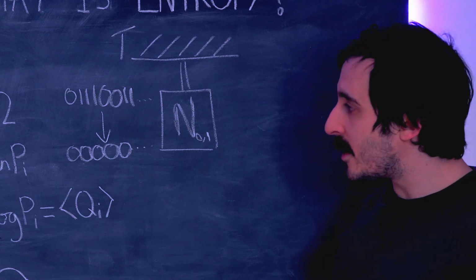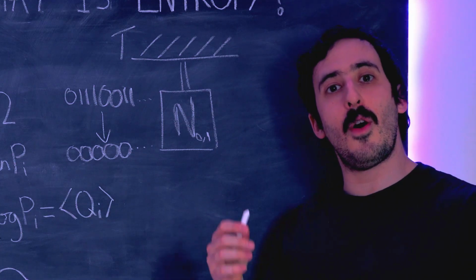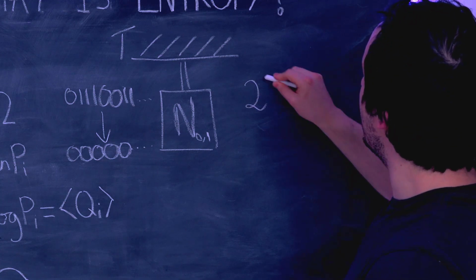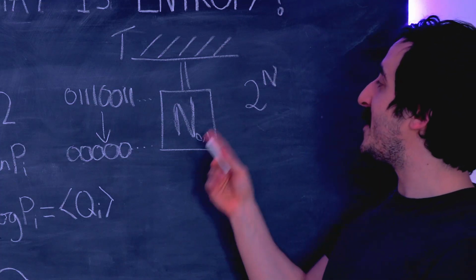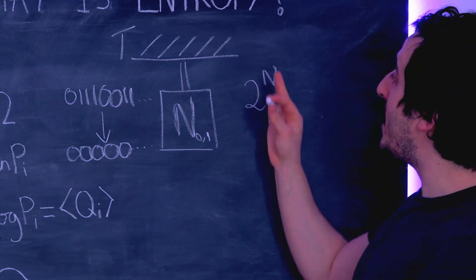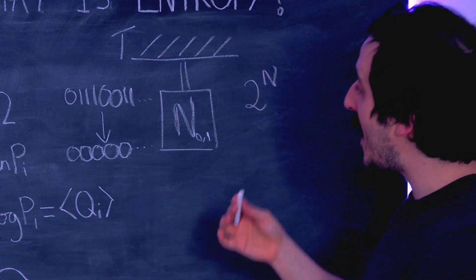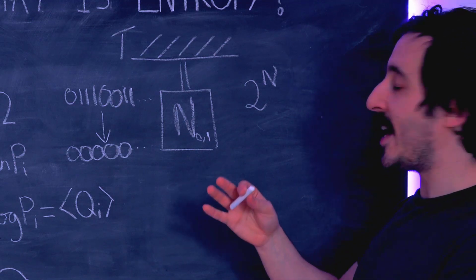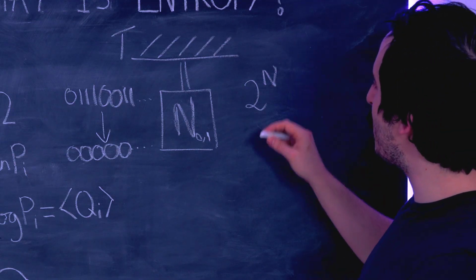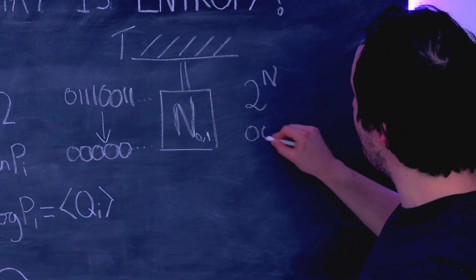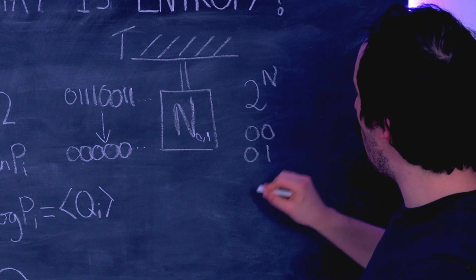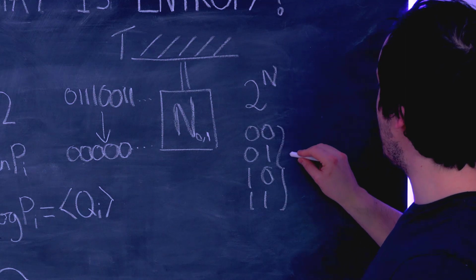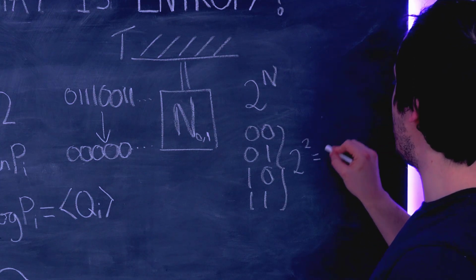Now, to start with, the total number of microstates that the system could be in is equal to 2 to the N. So each bit can be 0 or 1, and since we have N bits, the total number of microstates is equal to 2 to the N. Now, I won't go into combinatorics too much, but let's just imagine we had 2 bits. They could both be 0, or the first one could be 0 and the second one 1, or you could have 1, 0, or 1, 1. So with 2 bits, the total number of states is 2 to the 2, which is equal to 4.